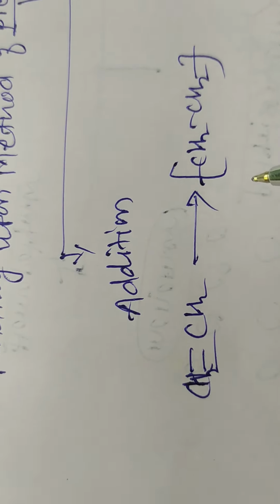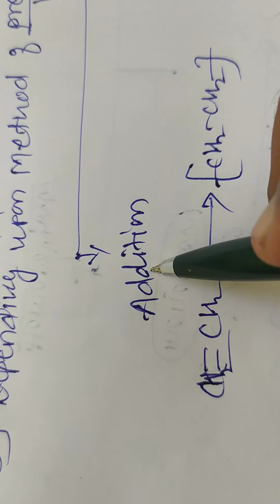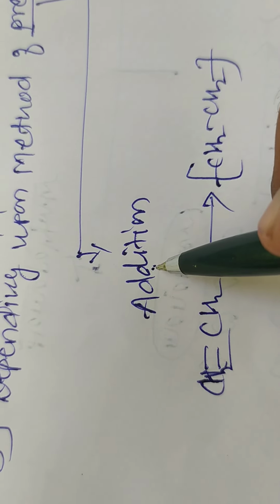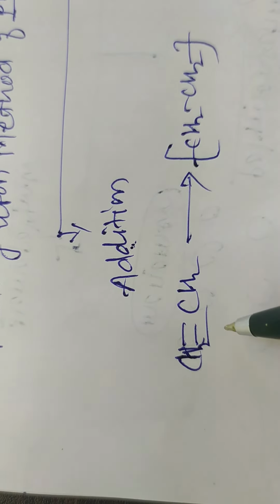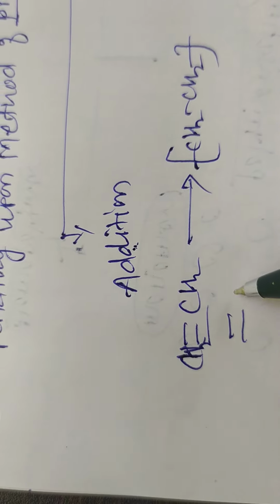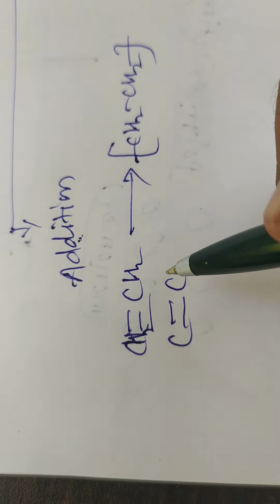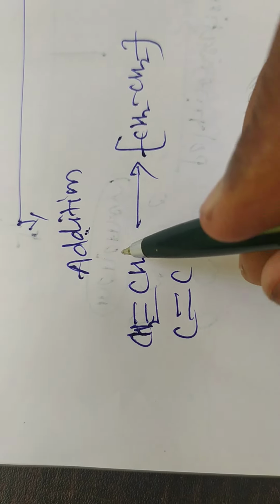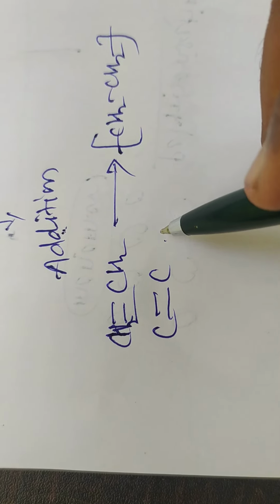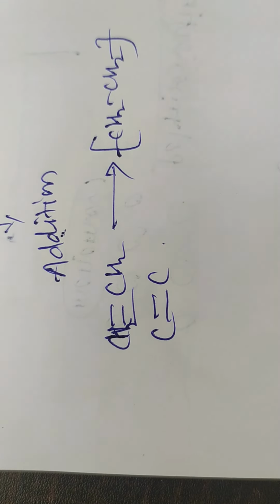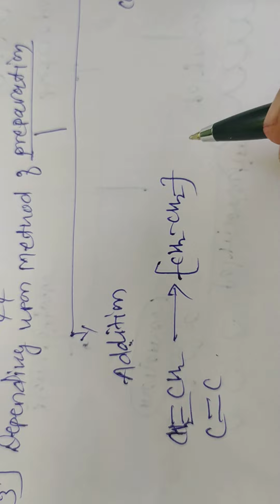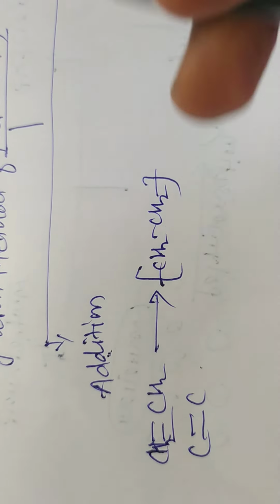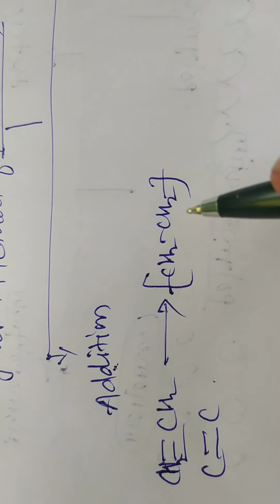The monomers used in addition polymers must contain unsaturation, meaning carbon-carbon double bonds. During this polymerization, the monomeric units undergo addition without removing any side product.